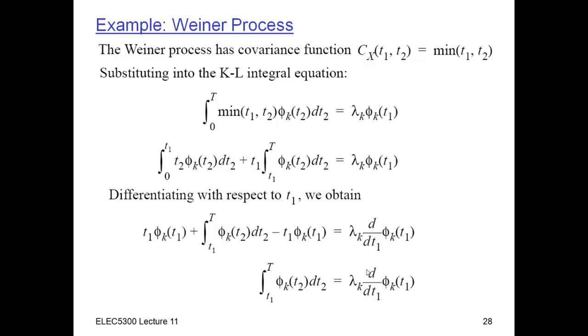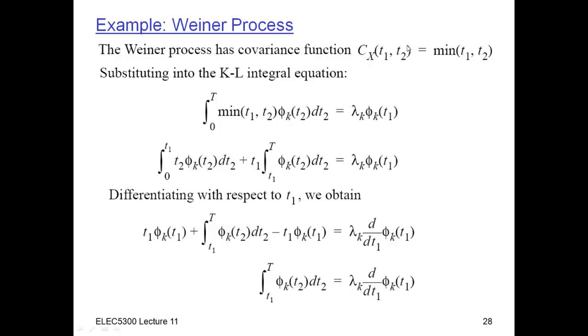I'd like to close this section by talking about a final example where the covariance function has a really complicated looking form, where you think maybe this should fail because I don't know how to integrate these kinds of functions. But in fact, it all works out. The process I'd like to look at is the Wiener process. If you go back and look at our earlier discussion of the Wiener process, you'll see that it has the covariance function Cx(t1, t2), which is the minimum of t1 and t2.